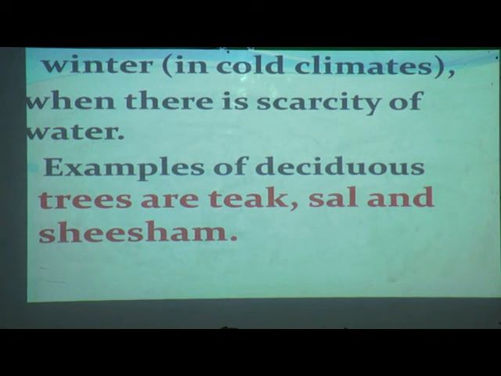Okay students, now can you all tell me, deciduous forest, how does it look? For some time it will shed all its leaves. In which season? Summer season, warmer climate, and in winter and in cold climates, when there is a scarcity of water.